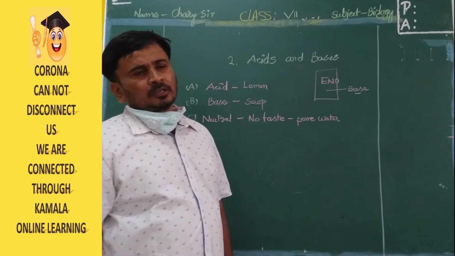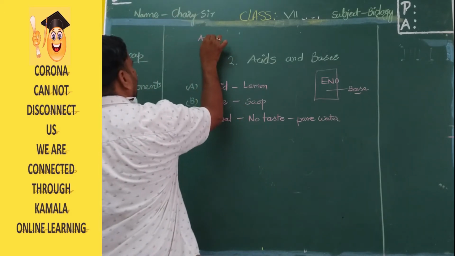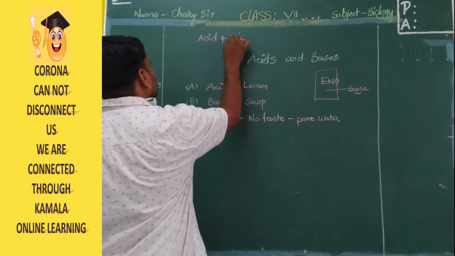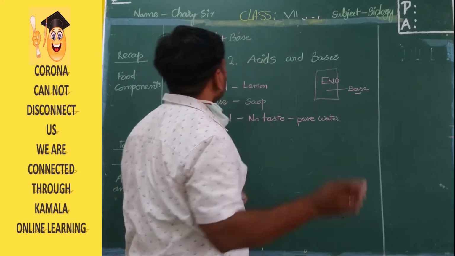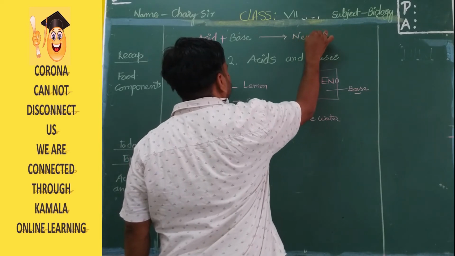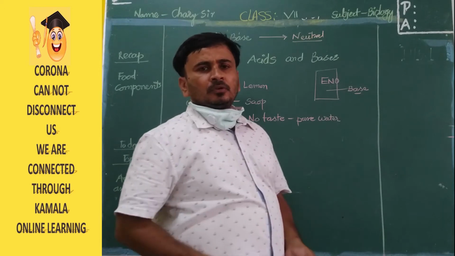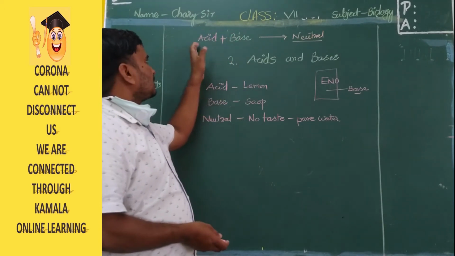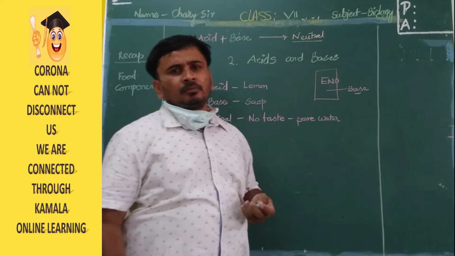Why am I telling you like this? Okay, listen. One equation is there: acid plus base. If you mix acid plus base, what will be formed? Neutral will be formed. It is the universal formula. When an acid is mixed with a base, neutral will be formed.